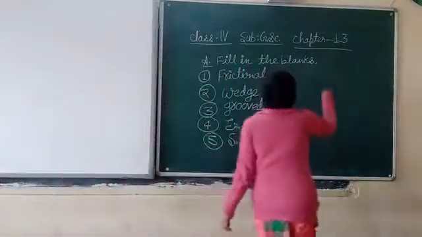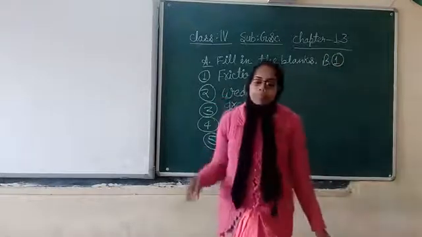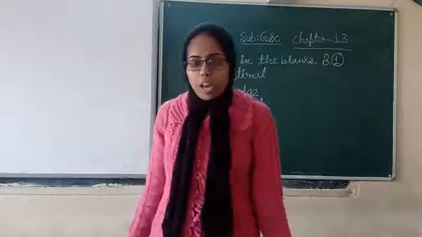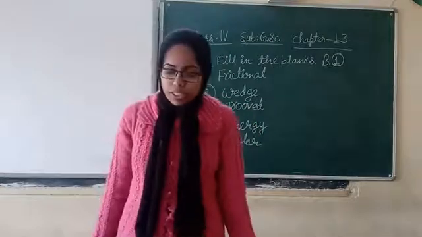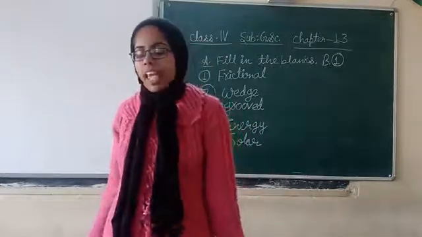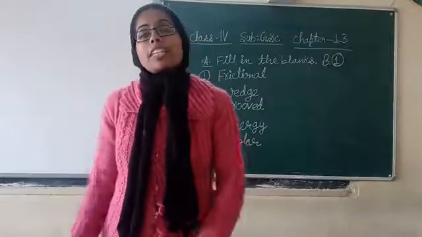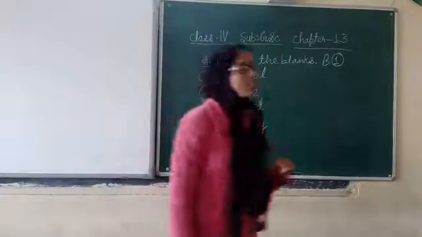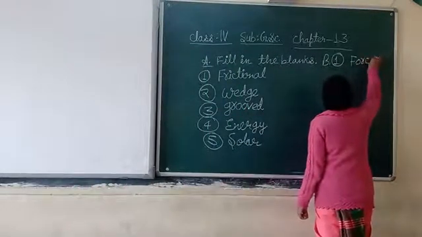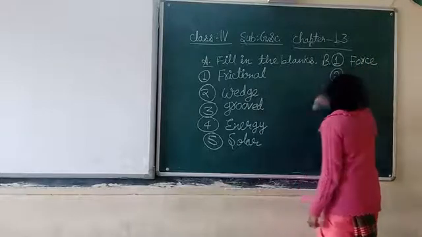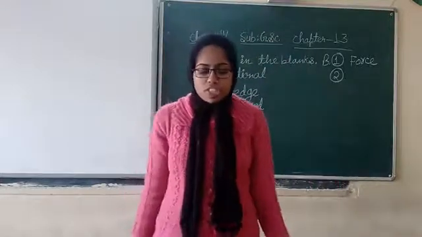Now exercise B we will discuss. Exercise B is pick the correct answer. First question is, we cannot push or pull a thing without using dash. First option is trolley, second one force, third one handle. Which is the correct answer, my dear students? We cannot push or pull a thing without using force. So second option is correct, and you have to put a tick mark in the second box. F-O-R-C-E. Force.